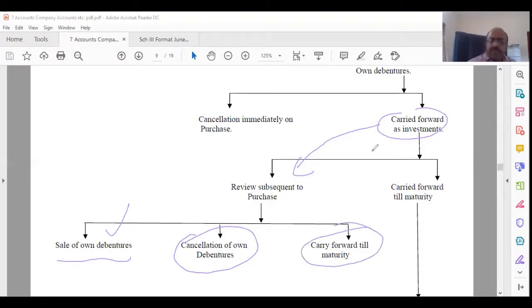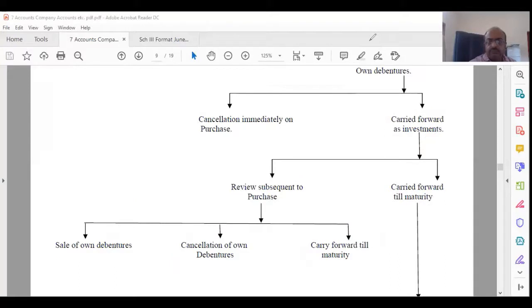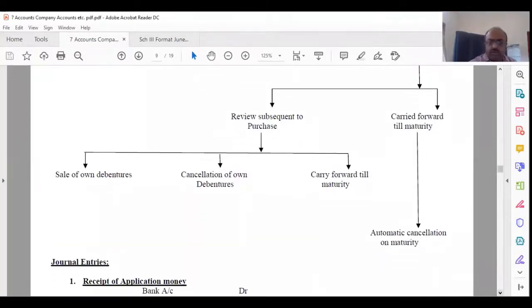So what is the difference between the two? Here, you are sure that you're going to carry it forward. You'll not review it at all, just carrying it forward continuously till the end. In this case, you are reviewing it and deciding accordingly. You sell it off again, or you cancel it, or you carry it forward for cancellation. That is what is automatic.